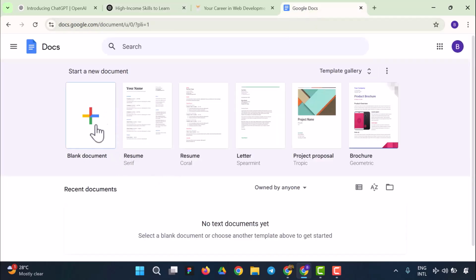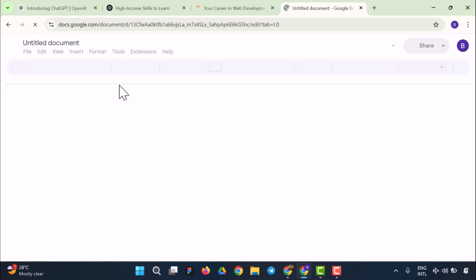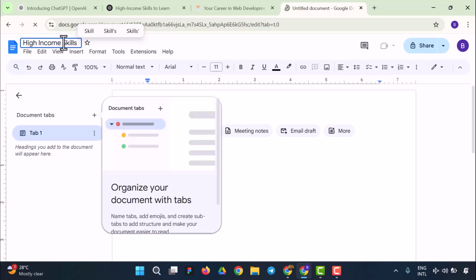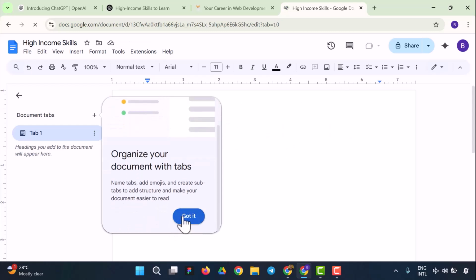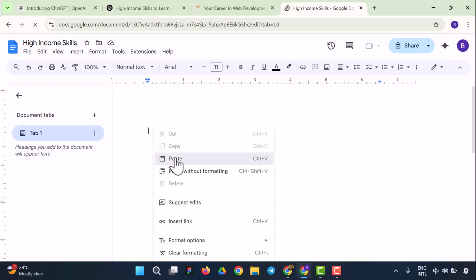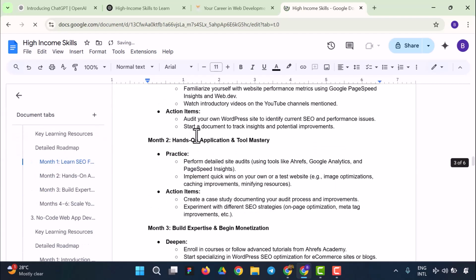All I have to do now is to create a new blank document in Google Docs. I'm going to click on the plus icon to create a new document, and right here I will name it high income skills. Yes, I'm going to name it that, and I'm going to have all that pasted. So let me paste it right now. I'm going to use Ctrl V, or I right click my mouse and paste. Then right there I'll be able to paste what I got from there. So the link and everything is right here.